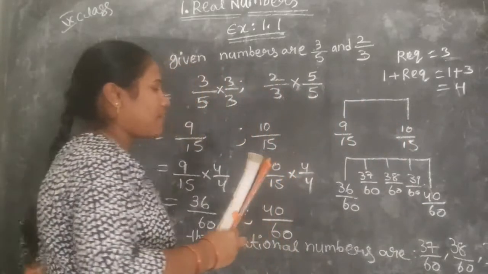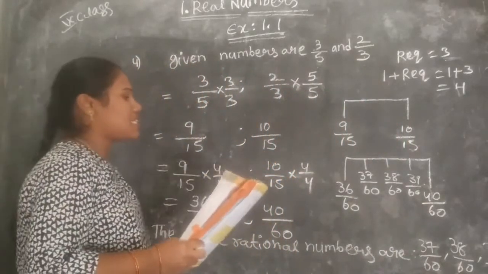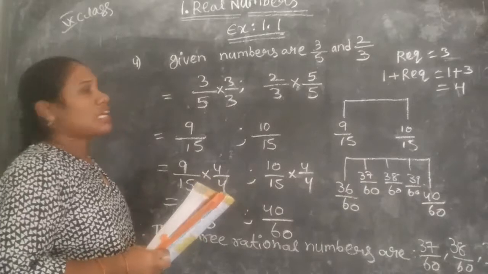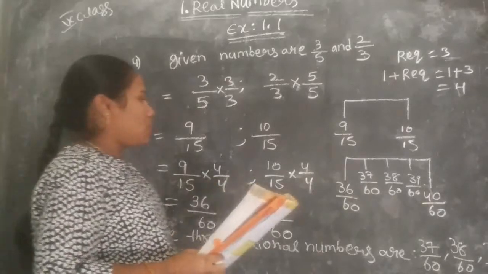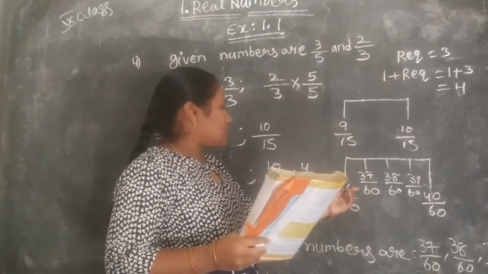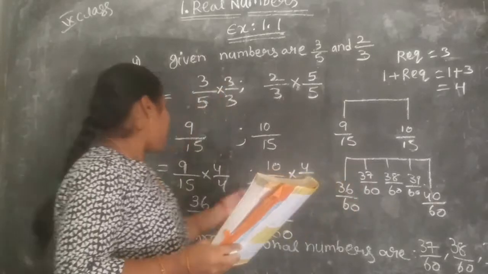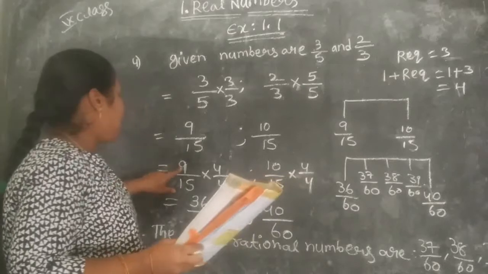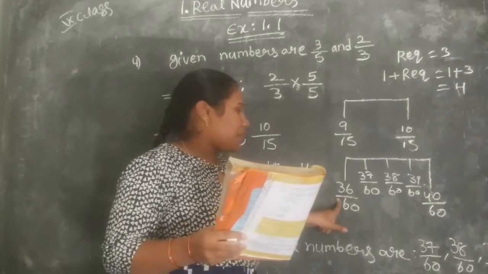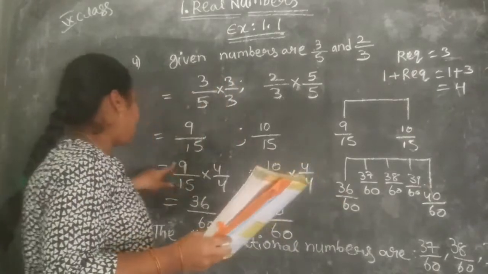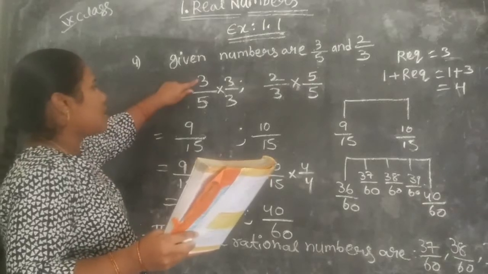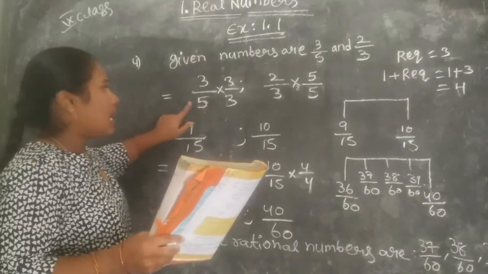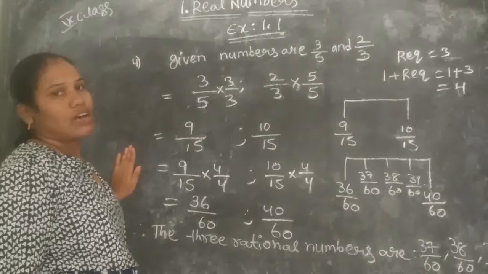Understand? So 36 by 60 is nothing but 9 by 15, the equivalent fraction, and 9 by 15 equivalent fraction is 3 by 5. So this is the way we have to solve that.